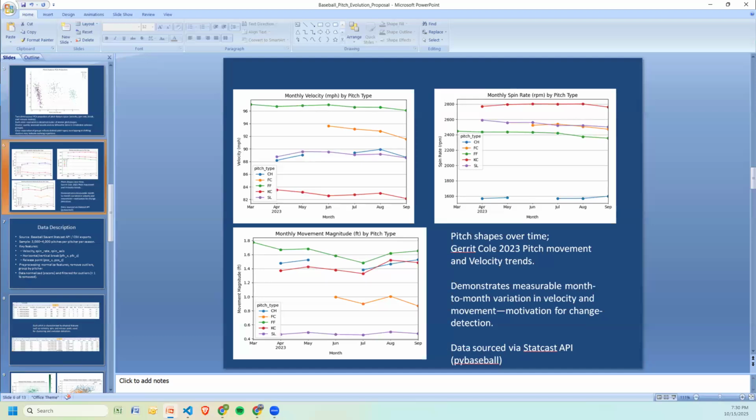So we're looking at how the features evolve throughout the season. We start to see the motivation for this project. This shows his velocity and movement across 2023. You can see that both velocity and movement vary month to month. And so those small but consistent changes could signal grip adjustments or fatigue, especially in this case, which is interesting